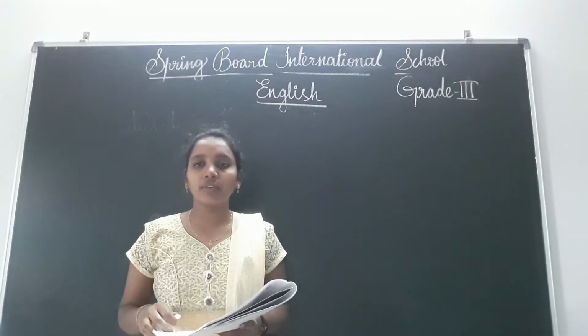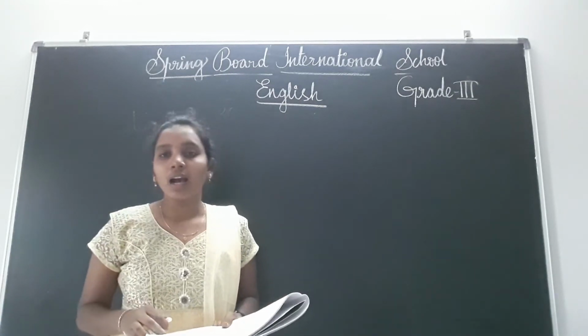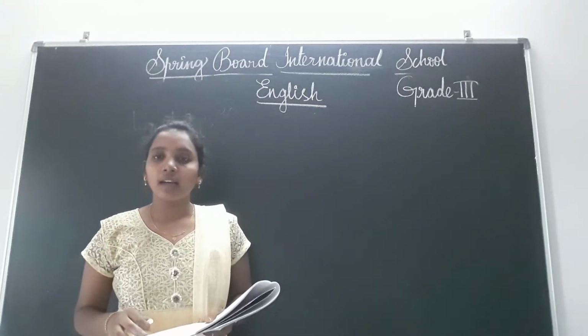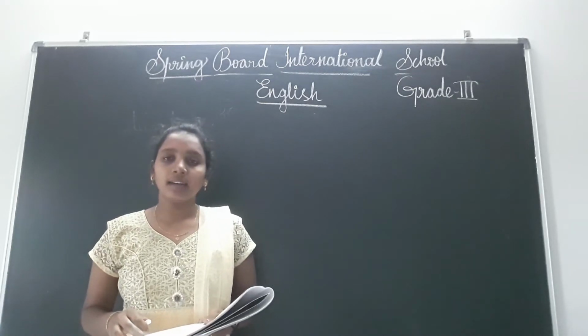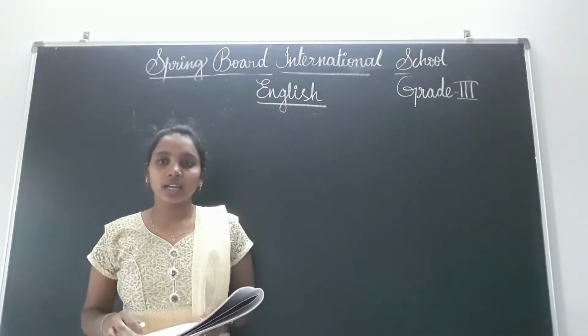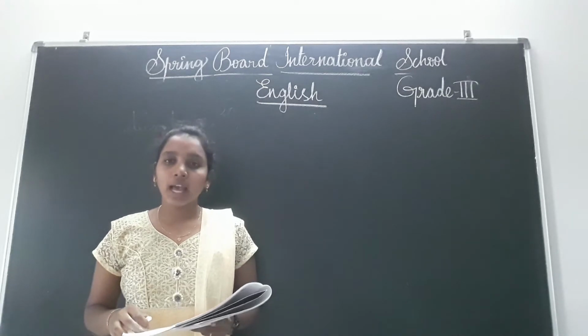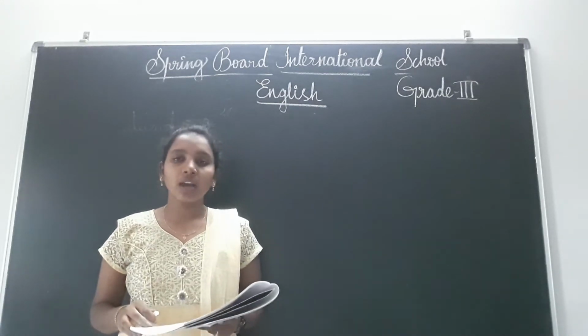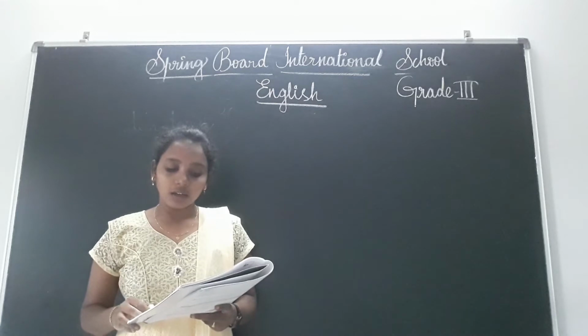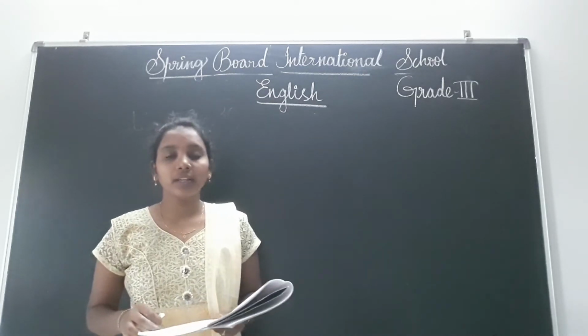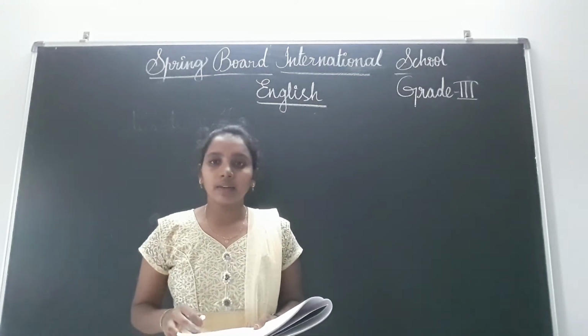That means you have to discuss with your partner how two living beings will eat, and you have to discuss about their food habits also, and form plurals of the nouns along with the verbs also.